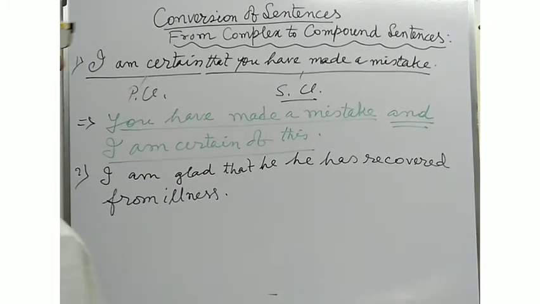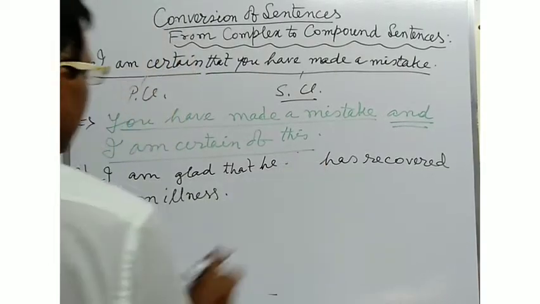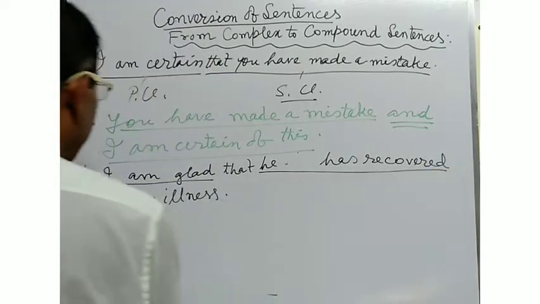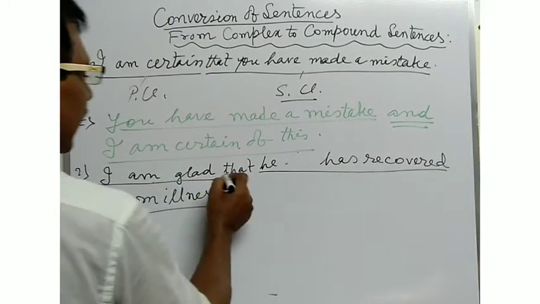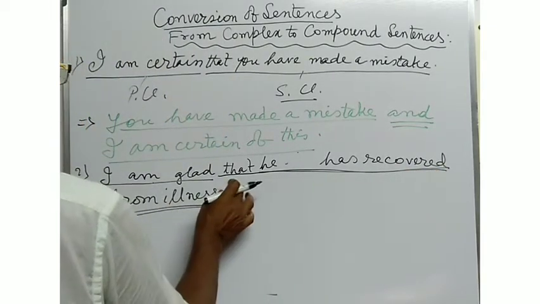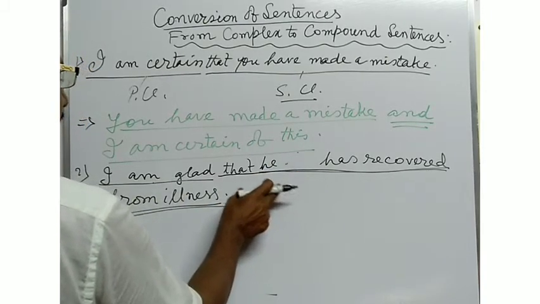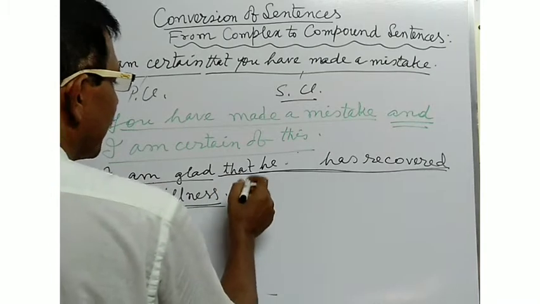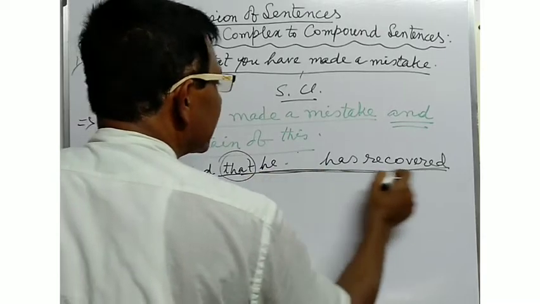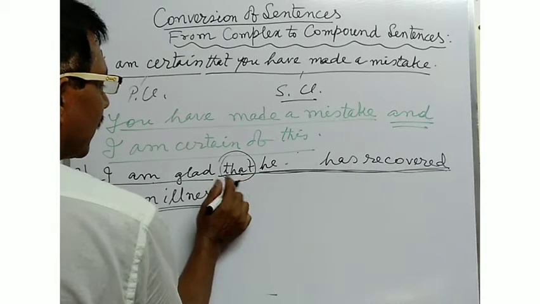Here, "I am glad" is the principal clause and "that he has recovered from illness" is the subordinating clause. As there is one principal clause with one subordinating clause, this is a complex sentence. And here "that" is the subordinating conjunction. "That he has recovered from illness" is the subordinating clause started with the subordinating conjunction "that".